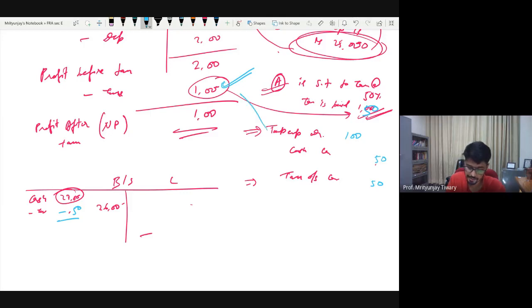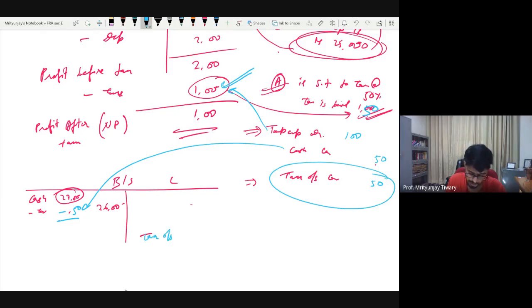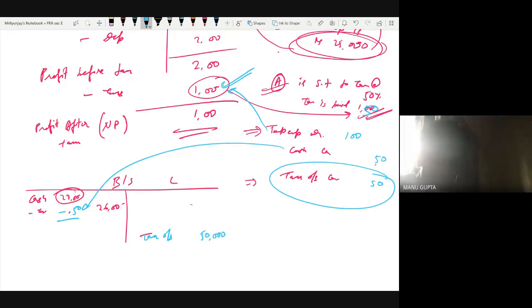Okay, so this tax expense is already here. Cash, when I'm reducing 50, I'm talking about cash credit directly, and now I need to prepare a tax outstanding as well. So I will write tax outstanding 50,000. Fine. Sir, so the cash.